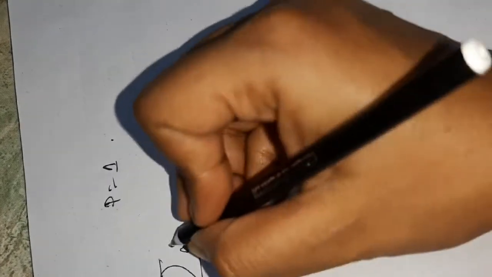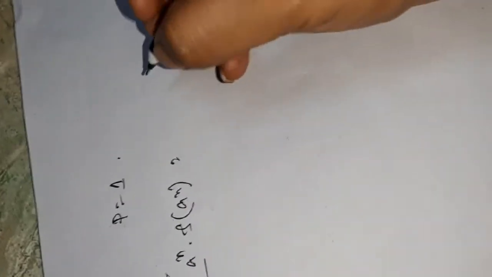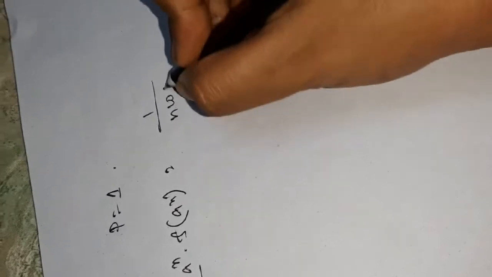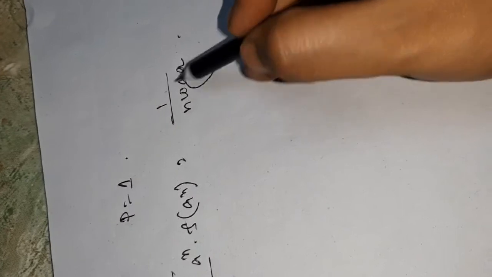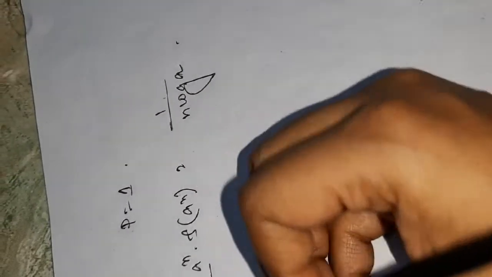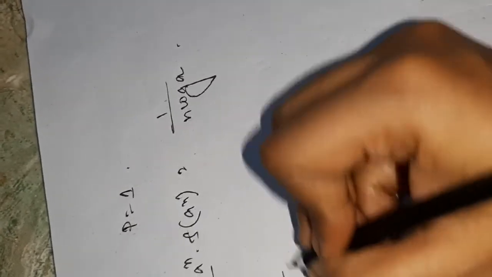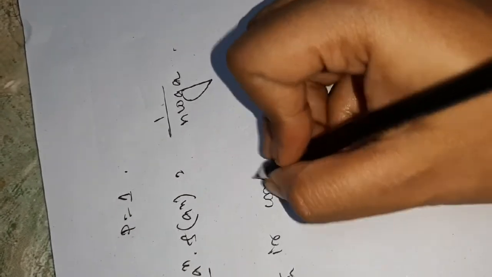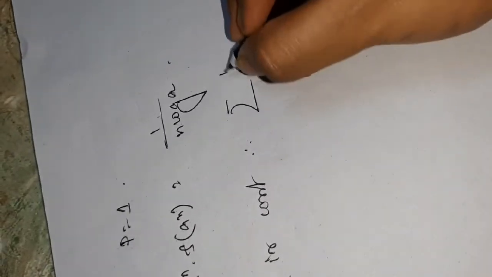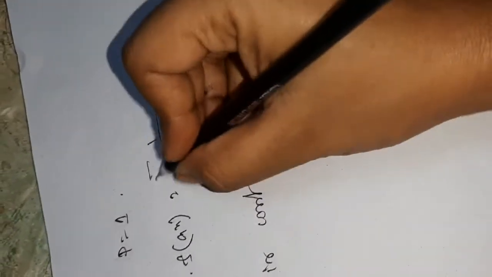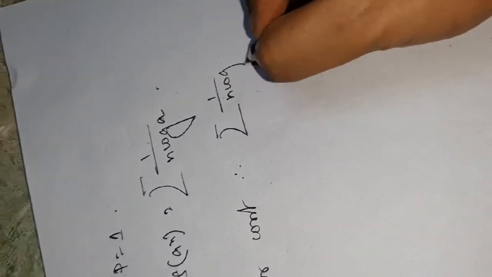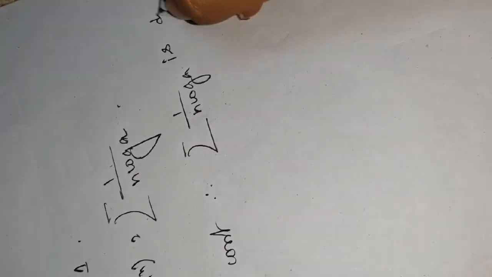Now case 3, p equal to 1. In this case, summation a to the power n into f of a to the power n, whenever p equal to 1, will become 1 by n log a. Now as 1 by log a is constant, therefore summation 1 by n log a is divergent.